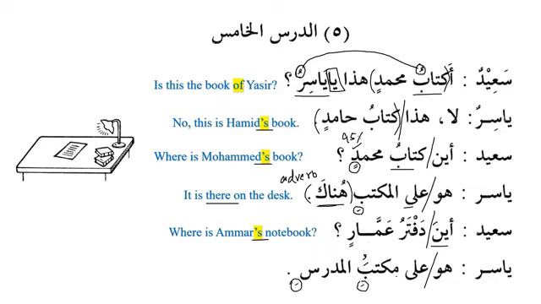That means that for the thing possessed, or mudaf, the ending can change according to the amil. For example, we have ala, and we know that after ala, the noun is always majroor. So the ending of this can change, but the ending of mudaf ilayh will never change. It will always remain as it is. So huwa ala maktabil mudarrisi: it is on the teacher's desk, or on the desk of the teacher.